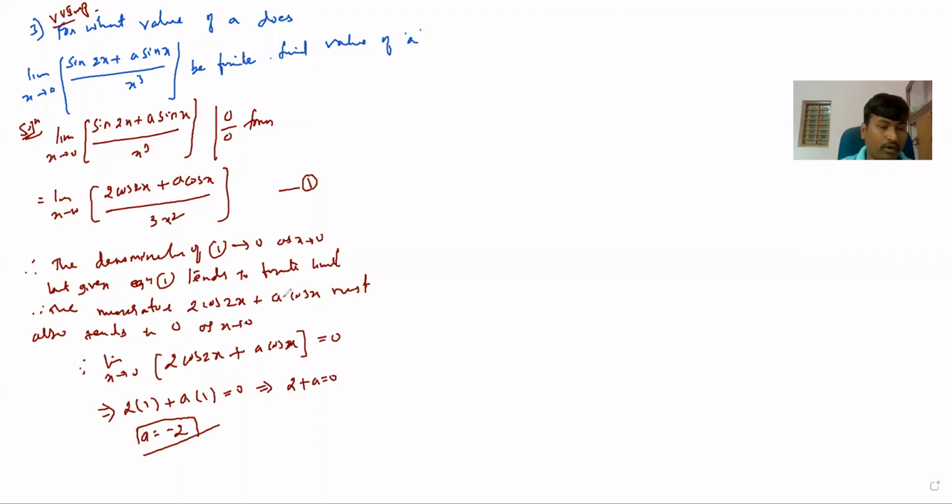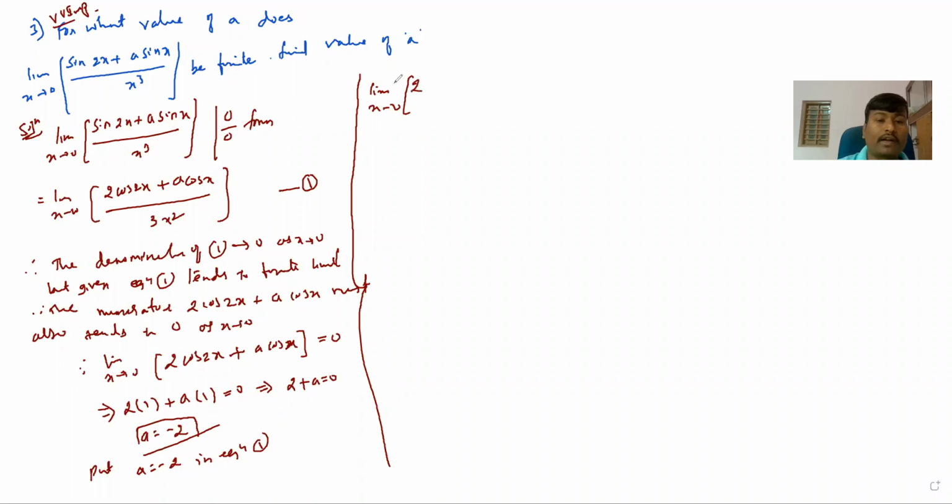After finding the A value, put it in equation number 1. Put A is equal to -2 in equation 1. Now I will get the limit as x tending to 0 of 2 cos 2x plus A value, that is 2 cos 2x minus 2 cos x, divided by 3x square. Now substitute here.